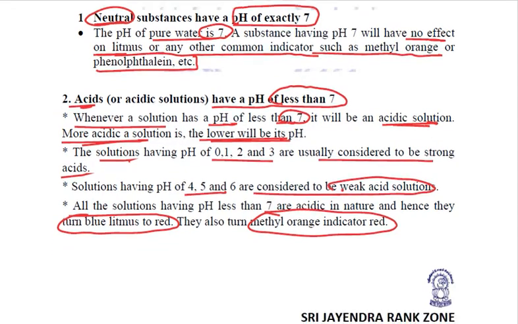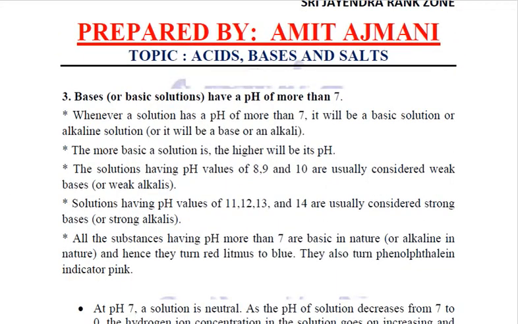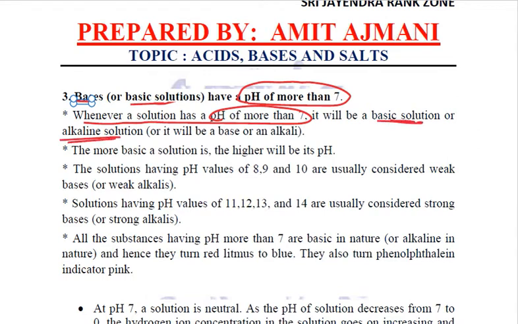Now coming to bases. Bases or basic solutions will have a pH of more than 7. That means whenever a solution has a pH more than 7, it is quite understood that it is a basic solution, an alkaline solution.